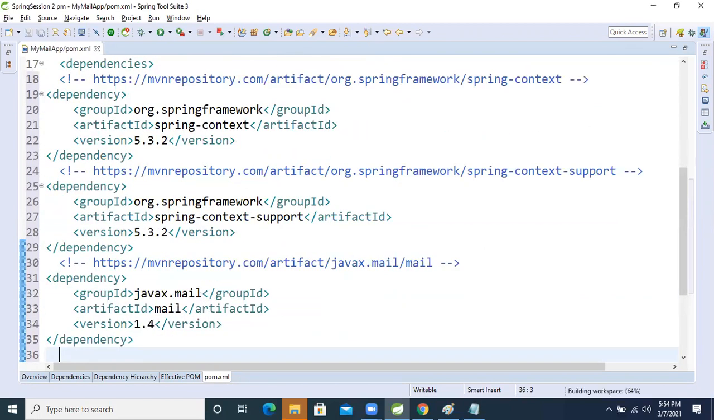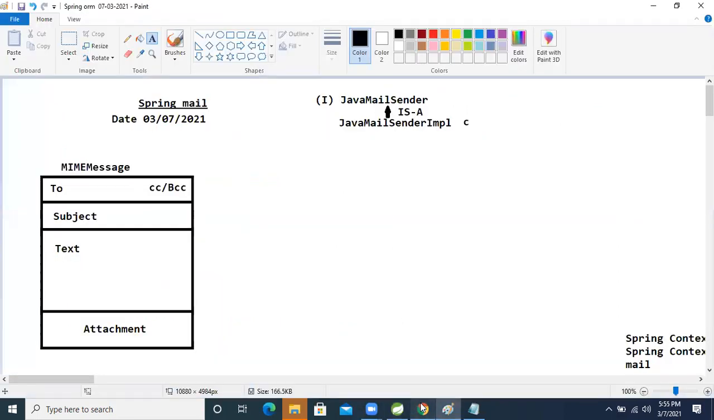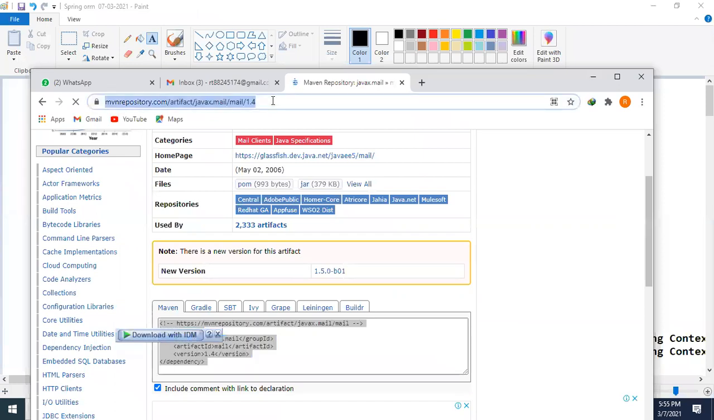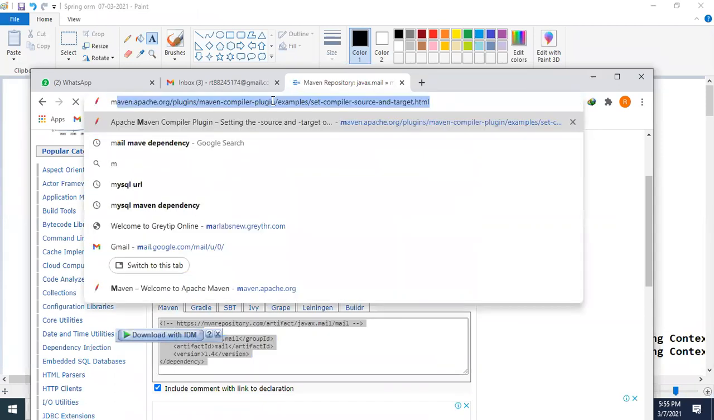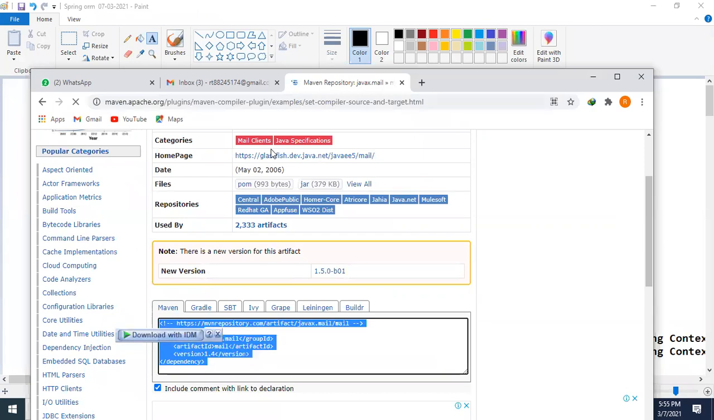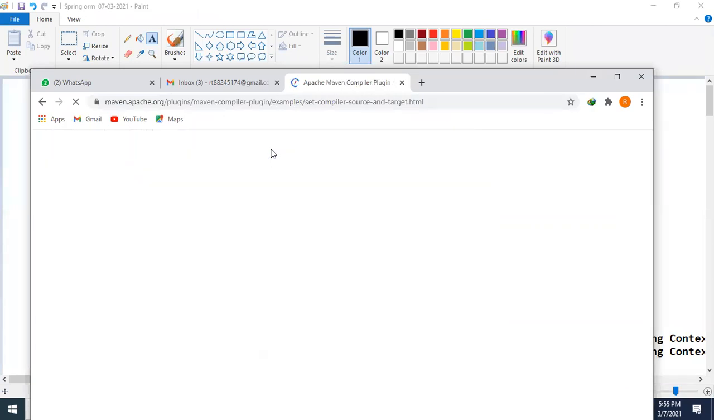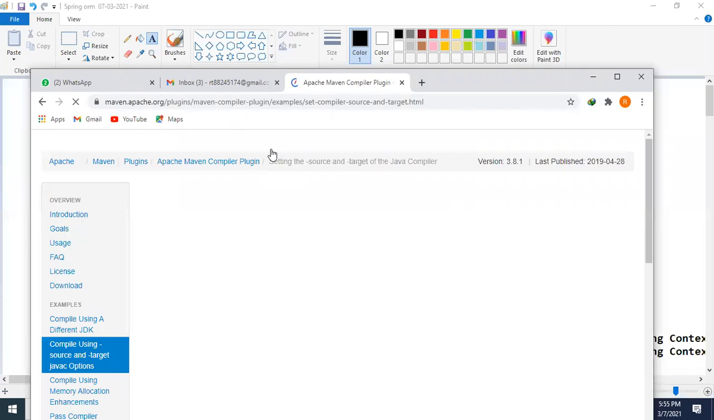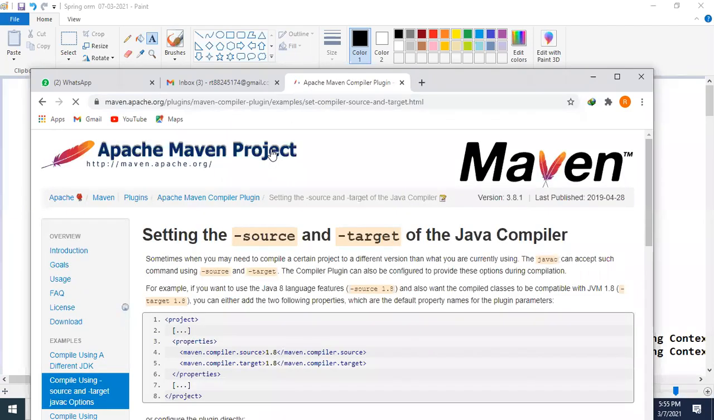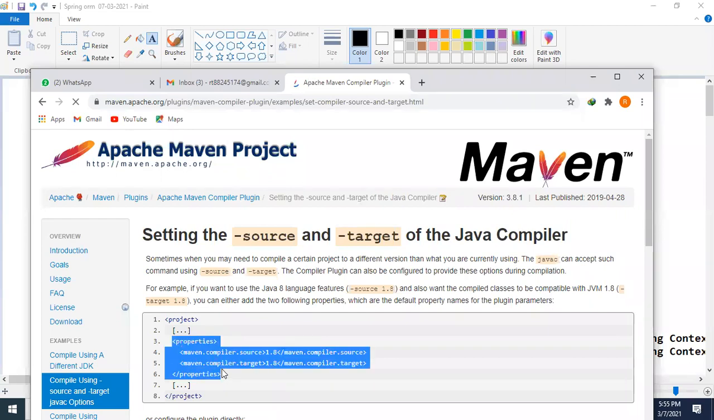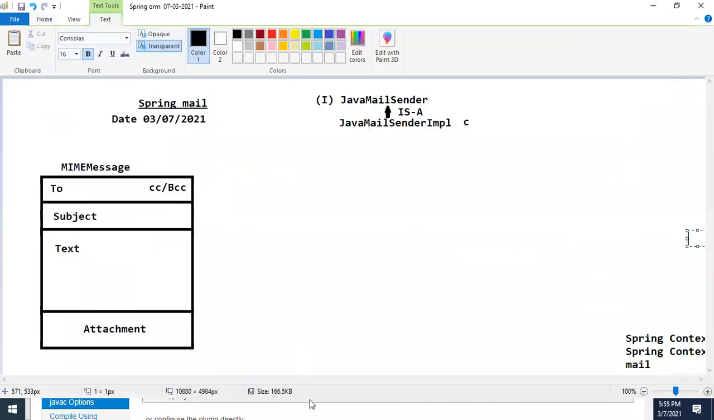Now, for our dependencies, we still need to change the Java compiler. What is that? The Maven Apache compiler plugin, right? I copied this property. Now come to our Eclipse IDE.